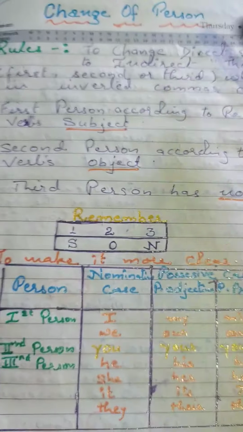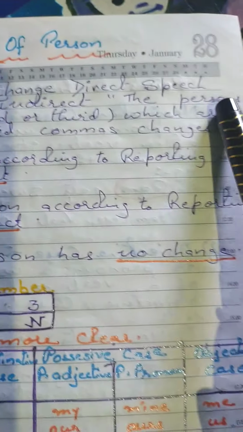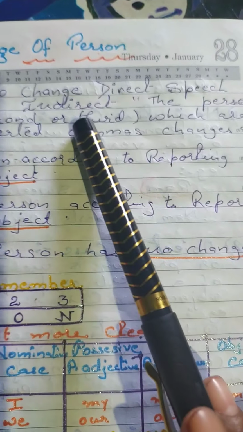Today I will be detailing the change of person. Okay, so the rules first. What does the rule say? The rule says to change direct speech to indirect.